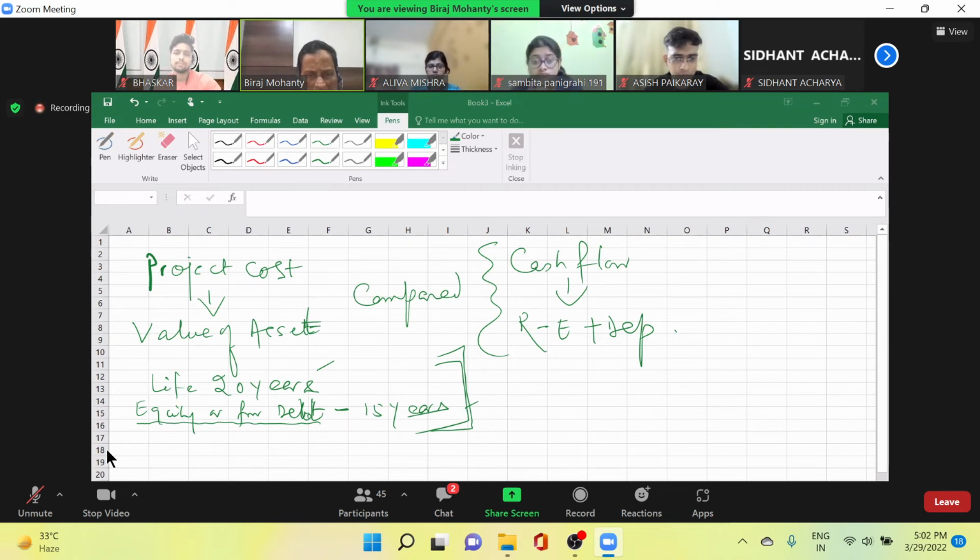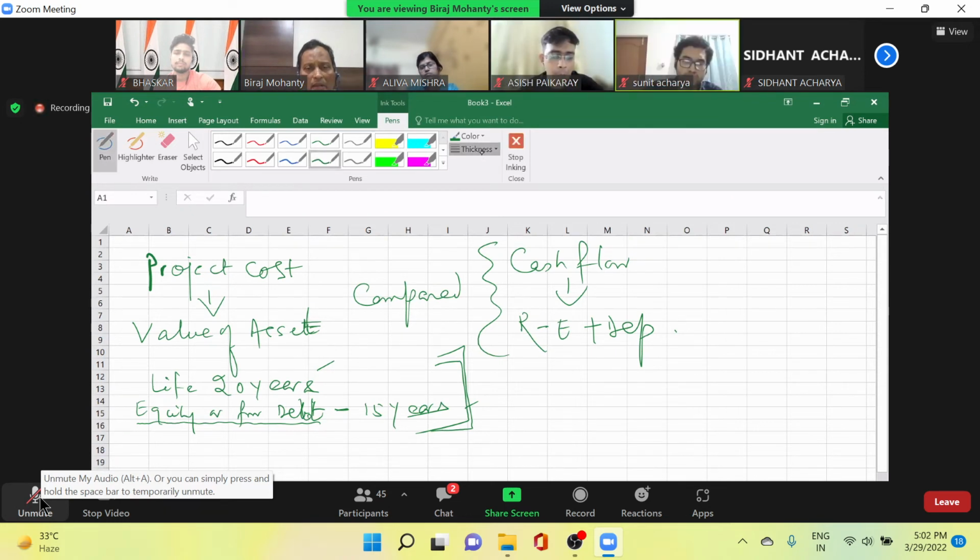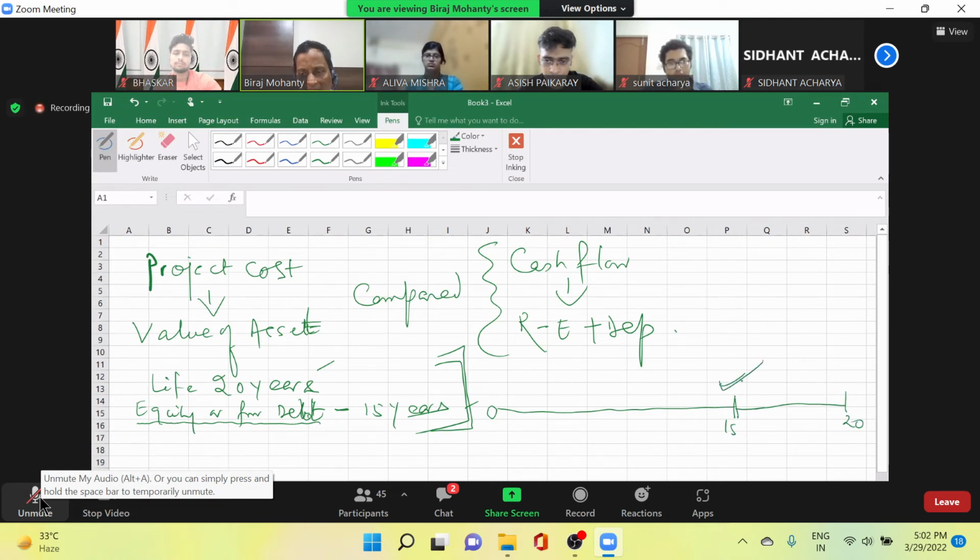So then what you will do? Are you able to see the screen? Yes, sir. So after the 15 years, you started with 0 year, you are estimating or projecting for 15 years. Asset may remain another 5 years up to 20 years. After 15 years, you have a value of asset. It is not that it is worthless.